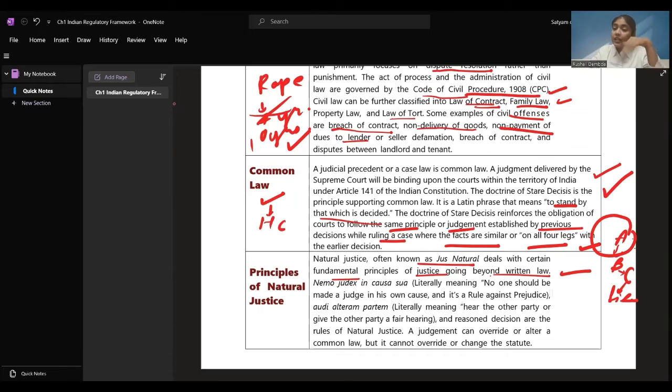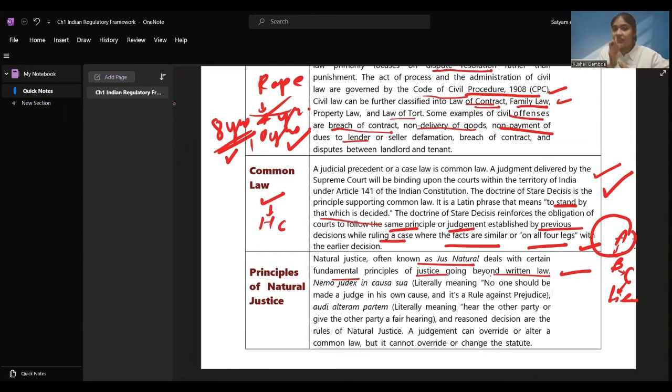If a judgment is passed, that can override, that can succeed the earlier passed law, and it can change that statement or change that judgment, but it cannot change the statute. If in the constitution it is said that you cannot punish someone beyond 8 years, you cannot give 10 years of punishment. You have to give a maximum of 8 years. You cannot go beyond 8 years, right? If they have mentioned that 8 years is the maximum number of imprisonment, you cannot give someone more than 8 years, right? You cannot override or change the statute.